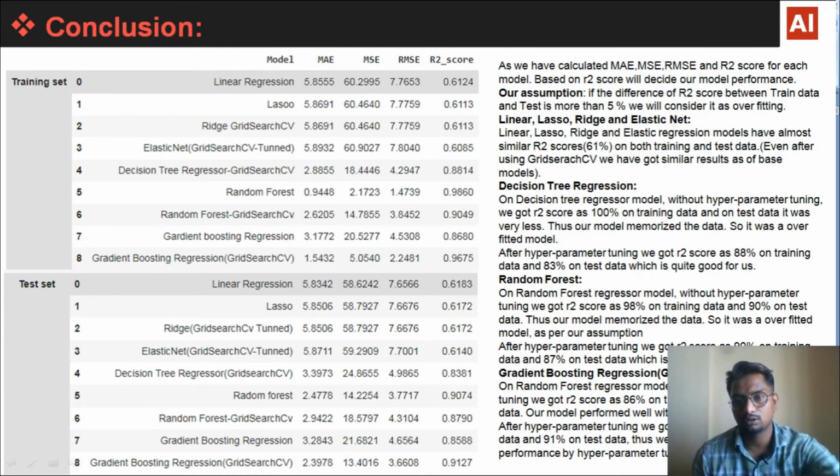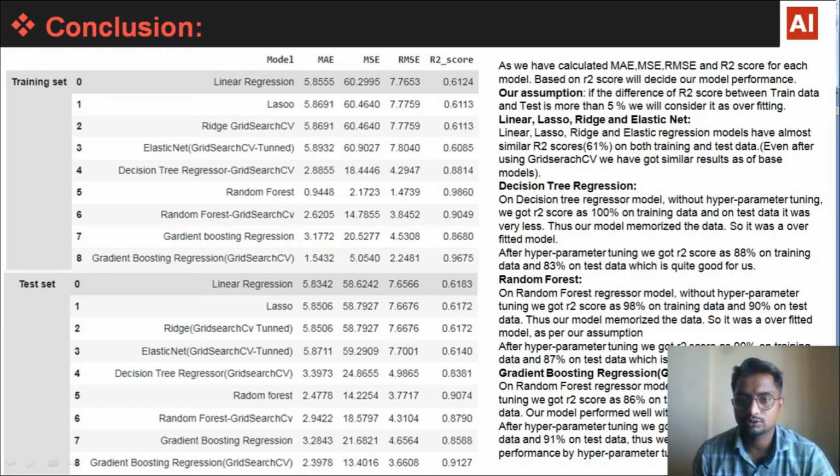So the first three models were linear, lasso, ridge and elastic net. These models almost have similar R2 score, that is 61% on both training and test data. Even after using grid search, we have got similar results as the base linear model.